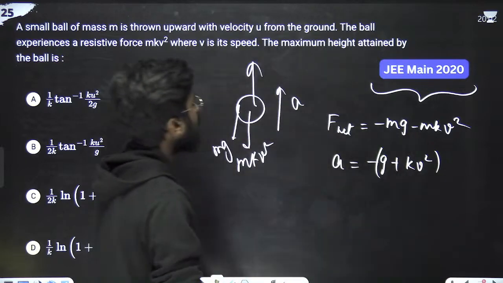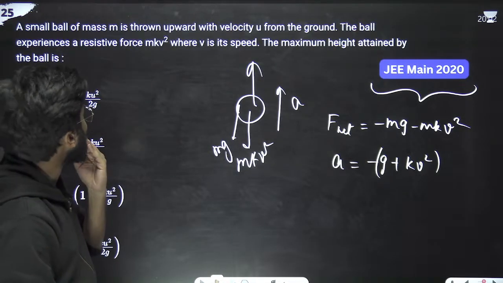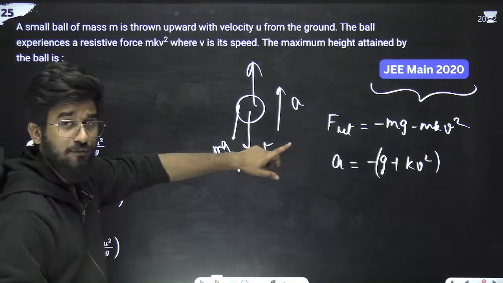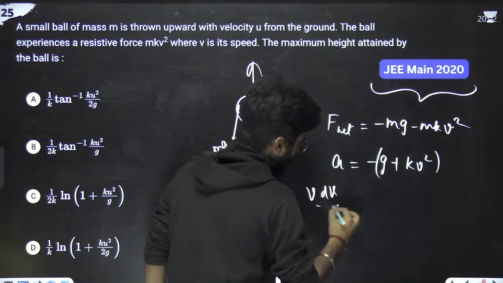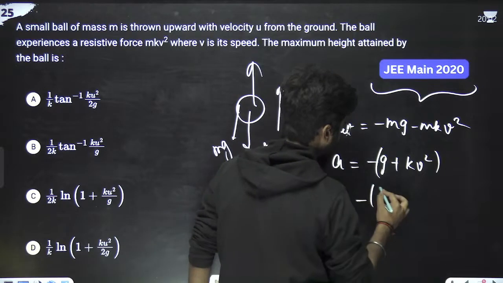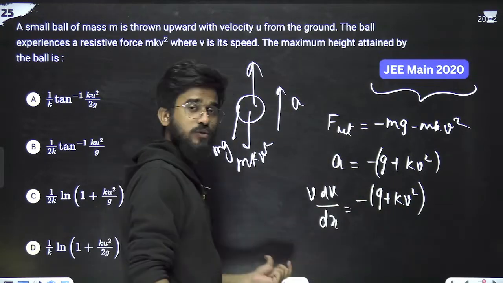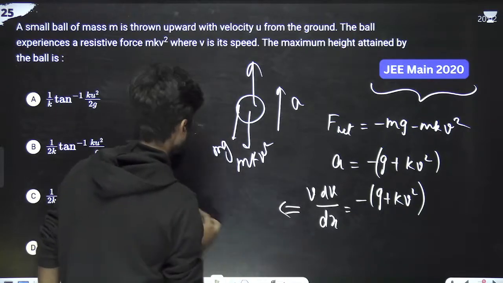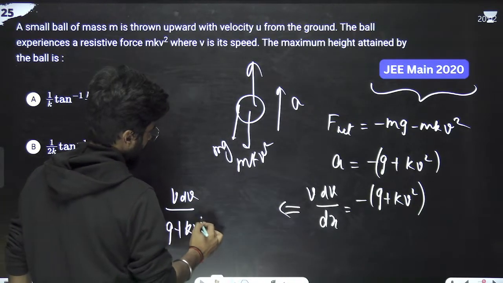We have to calculate the maximum height. So first of all, how will we calculate it? We can write acceleration as v dv by dx. v dv by dx is equal to minus g plus k v square. The g plus k v square comes to this side, so it will be v dv by g plus k v square, that is equal to dx.